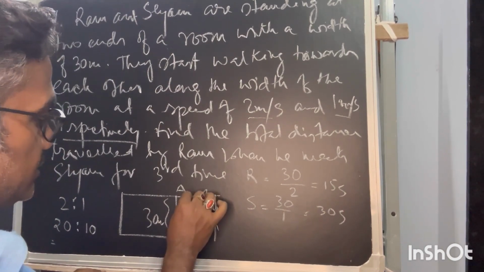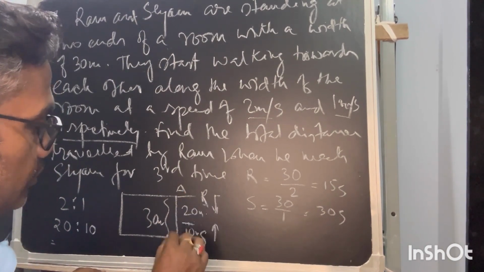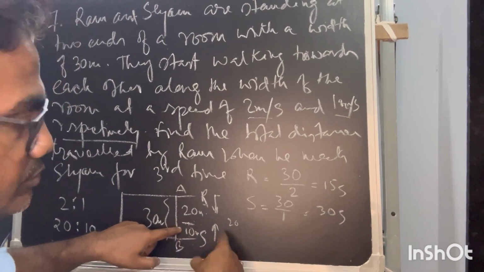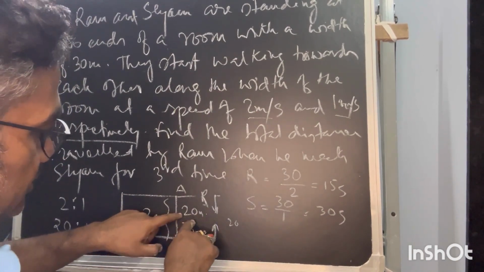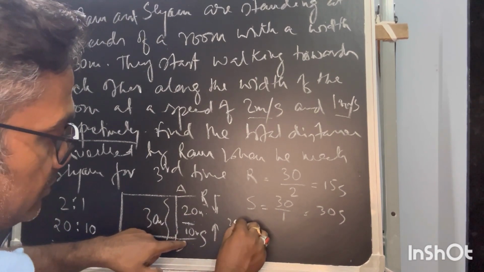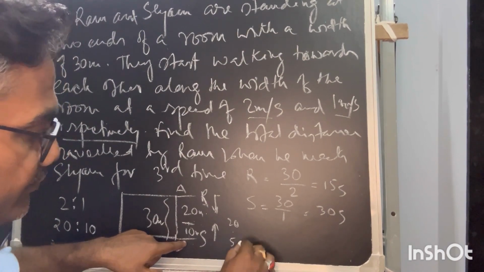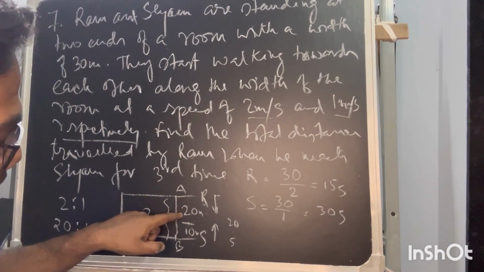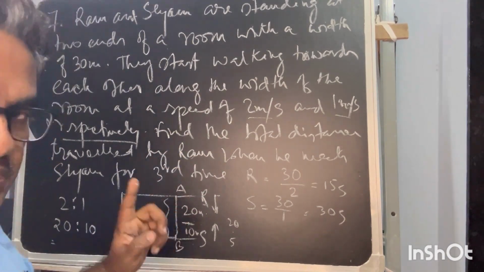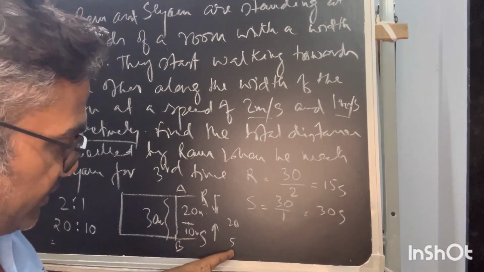So the remaining distance, Sam will move for how many seconds? 20 seconds further, because he is moving 1 meter per second. And the remaining distance for Ram to travel to the second end, he will move in 5 seconds, because his speed is double, meaning 2 meters in 1 second. So 10 meters is 5 seconds.